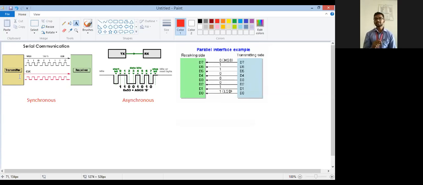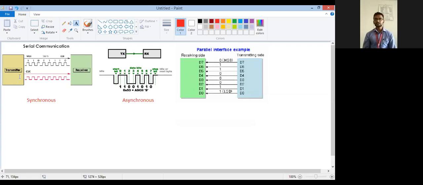So in that case the transmitter will be your sensor and the receiver will be your microcontroller. But still the receiver is supplying the clock. It is not the case that the transmitter always supplies the clock. Every time the master supplies the clock and the slave receives the clock, and according to the clock data is transmitted or received, either way. Okay, so I hope it is clear.